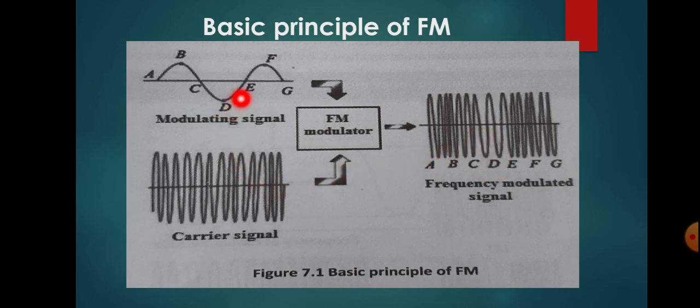So next, at the point E, the modulating signal amplitude is 0. So it represents the unmodulated carrier signal. So this will be shown the same as in the case of the carrier signal, okay. There will not be any change for the carrier frequency at the point E, okay. Next, again the modulating signal amplitude is increasing, so the number of cycles or frequency of this carrier wave is increased. So that is shown here, okay. This is the process that takes place in the case of FM modulation.